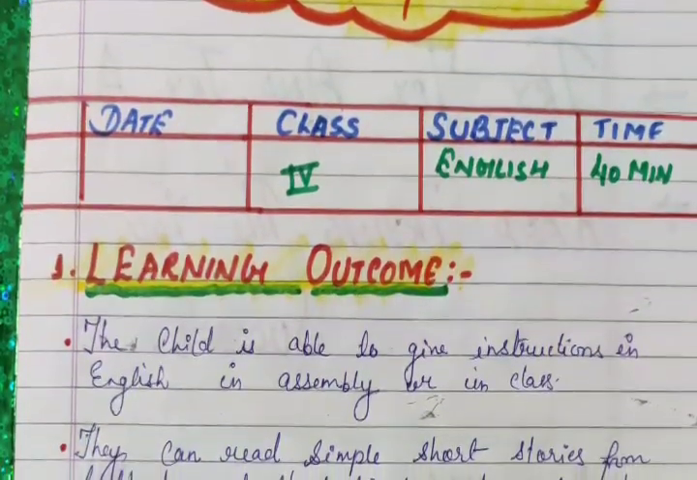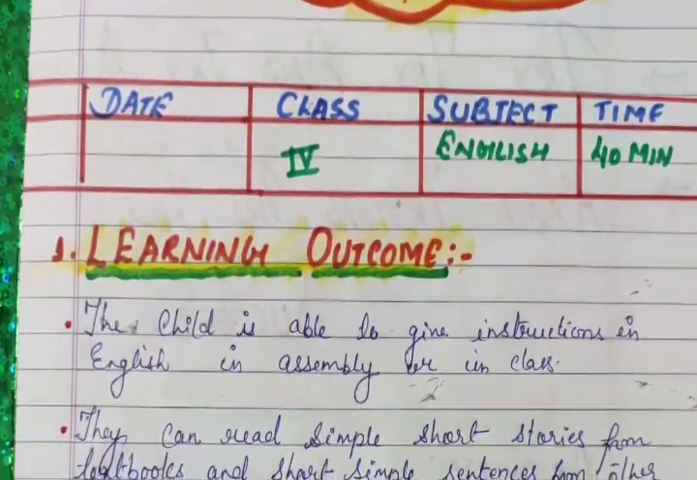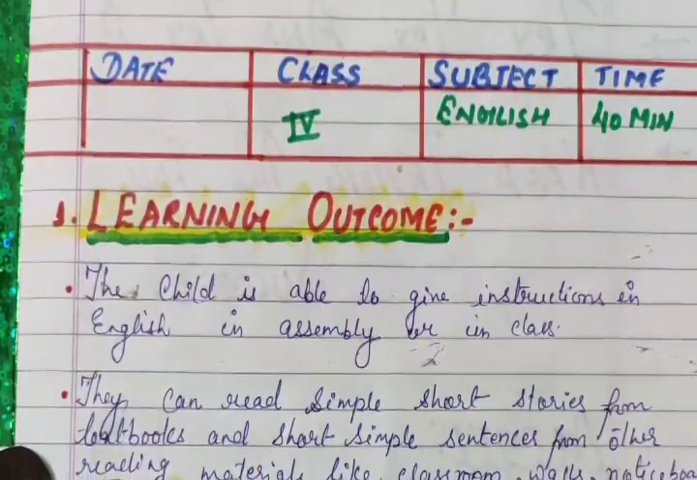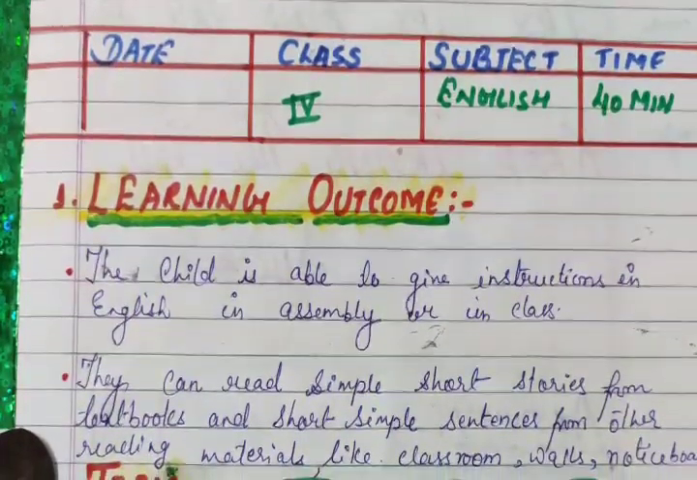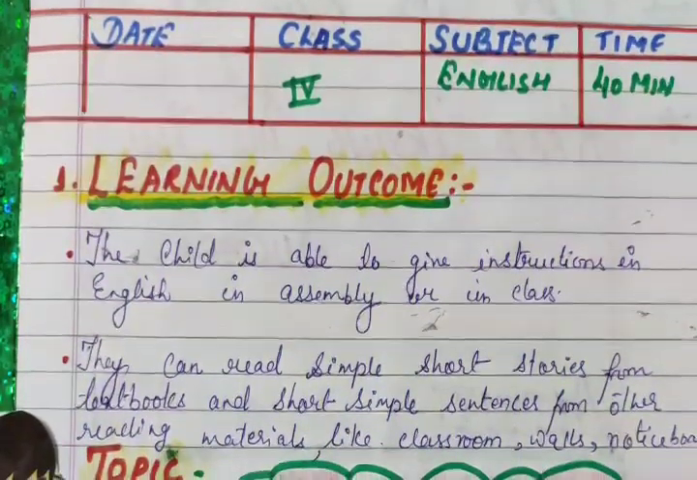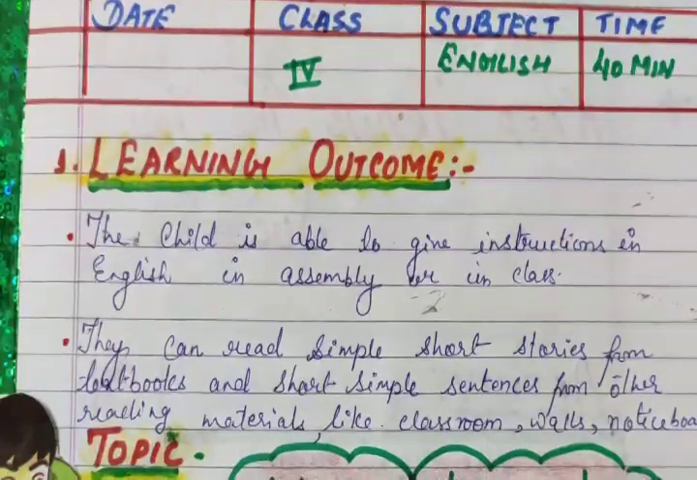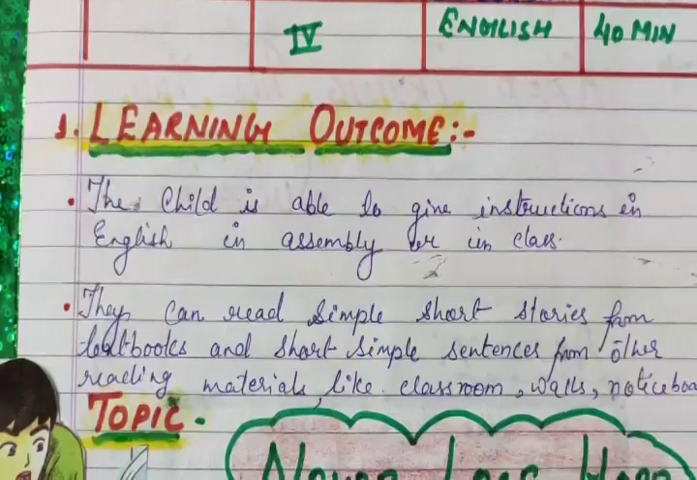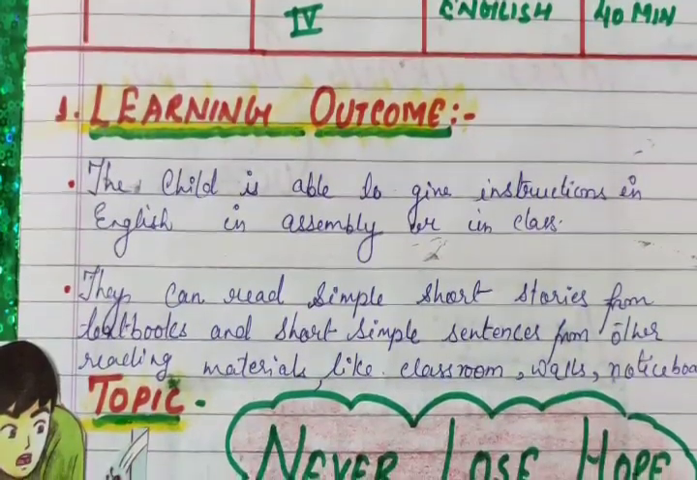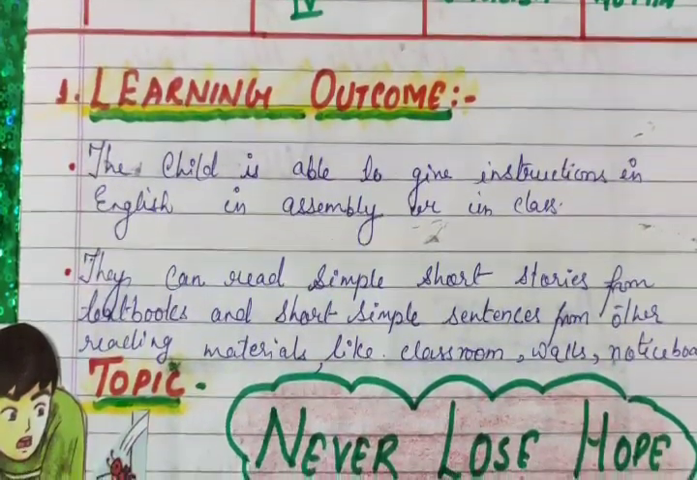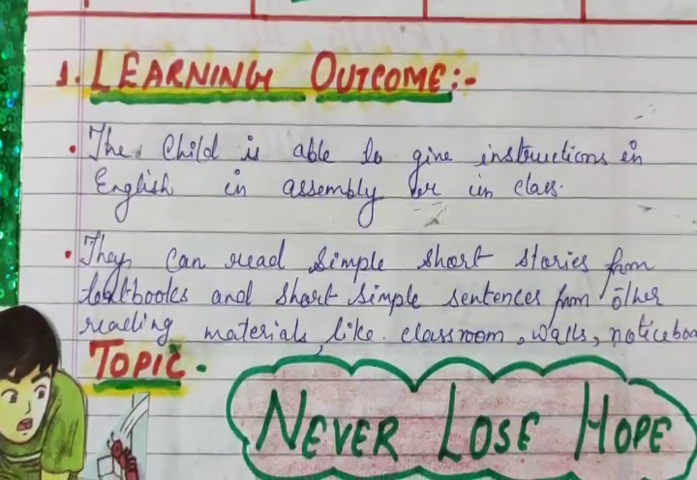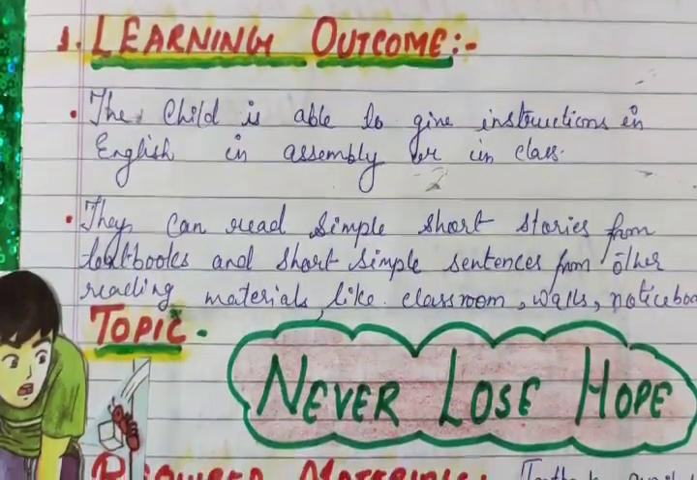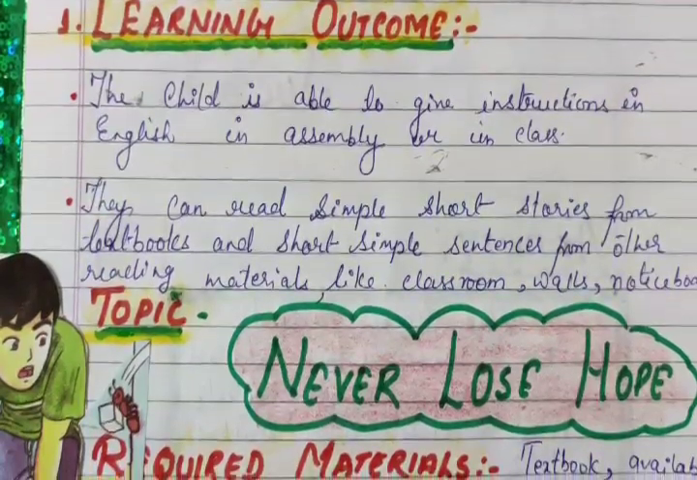Required material: textbook, available material in the Diksha app, chart, picture of the related topic. Never lose hope. Teaching learning process. It consists of 4 columns: serial number, steps, time, assessment. Under these steps, in the starting of teaching,